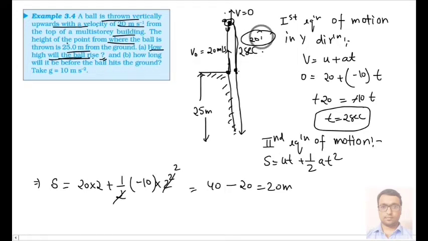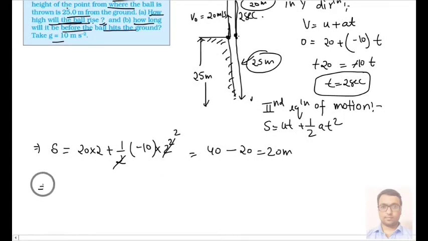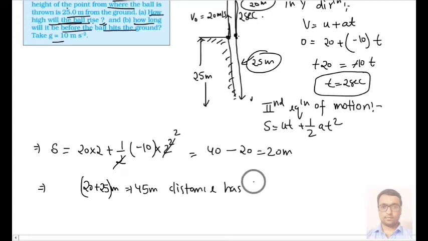Now we know that this distance is 20 meter and this distance is 25 meter. Okay, so it is saying how long will it take before the ball hits the ground. So from here to here again you have to determine the time. The total distance the particle has to cover is 20 plus 25 meter. So it will be 45 meter distance that has to be covered to hit the ground.